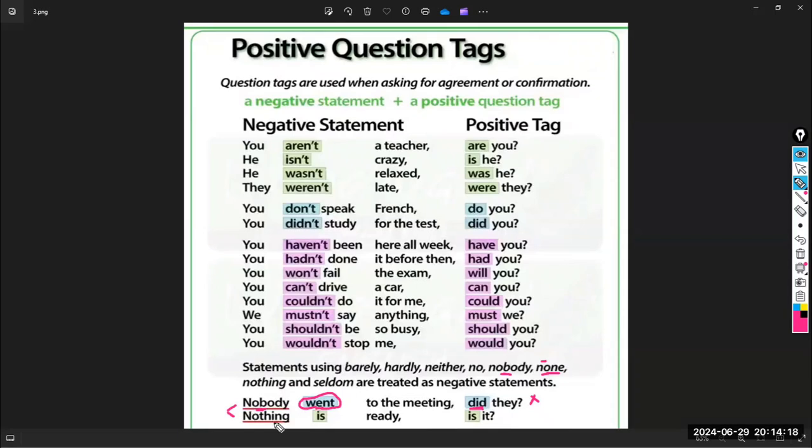Okay? So these words are negative, like barely, rarely, hardly, neither, seldom. Seldom has the same meaning as barely or rarely. So these words are negative words. Because they are negative, you have to be careful in using the question tag. So notice the next example is nothing is ready. You have to say is it, not isn't it.